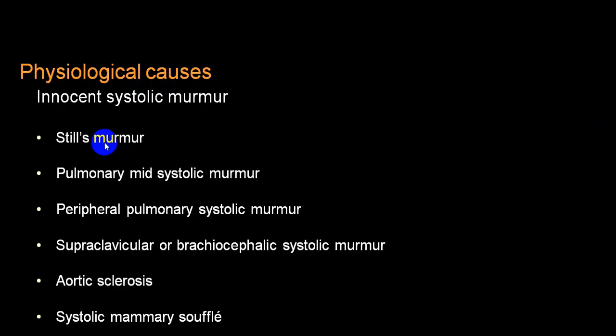These are some of the innocent murmurs. Name given: Still's murmur is a flow murmur across the pulmonary valve. There is also another name given to that, pulmonary mid-systolic murmur, peripheral pulmonary systolic murmur. You can have a supraclavicular brachiocephalic systolic murmur, systolic mammary shuffle, etc. These are all innocent murmurs.